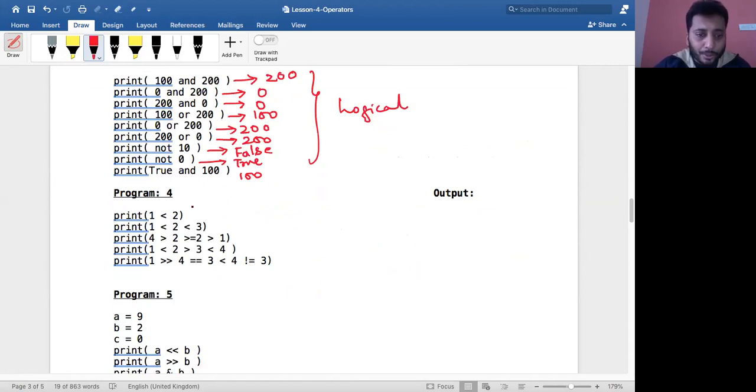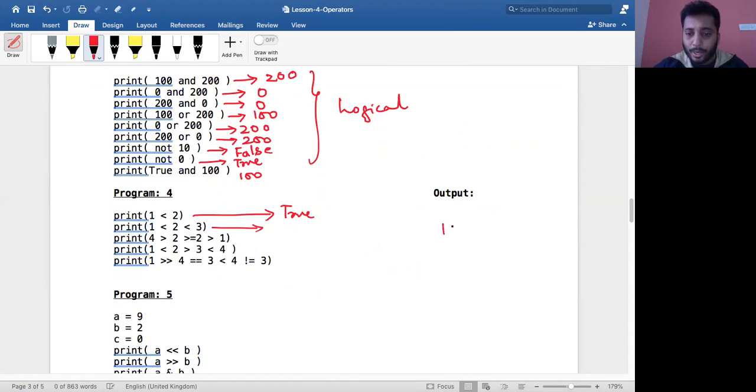So the first one is what? Print 1 less than 2. Is 1 less than 2? It should result in a true or false constant, right? Yes, 1 is less than 2, therefore it gives you the true value. Next, is 1 less than 2 less than 3? So you tell me, how does this convert? I told you, right? Chaining happens.